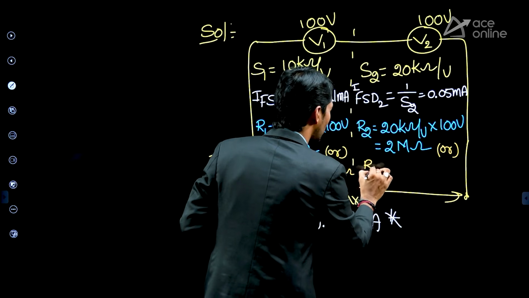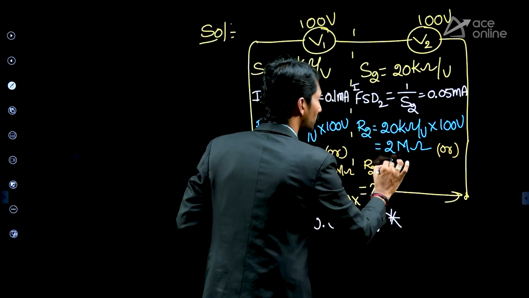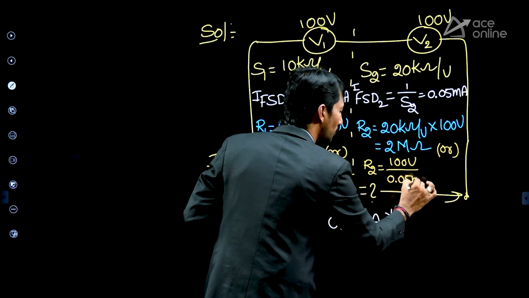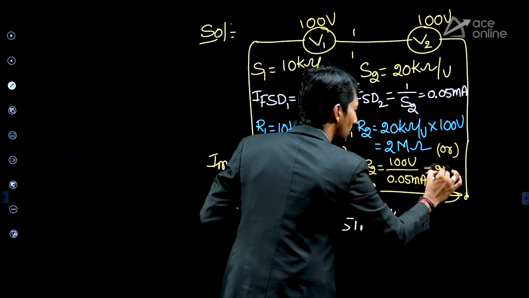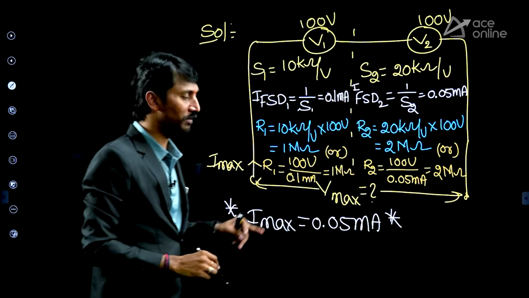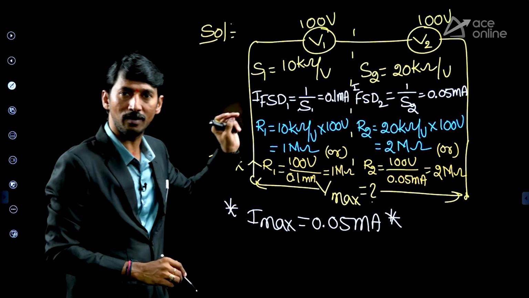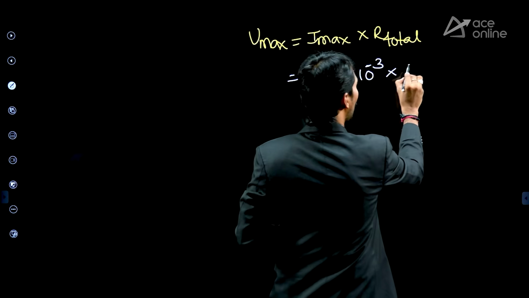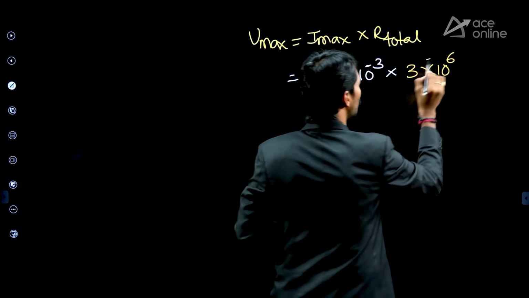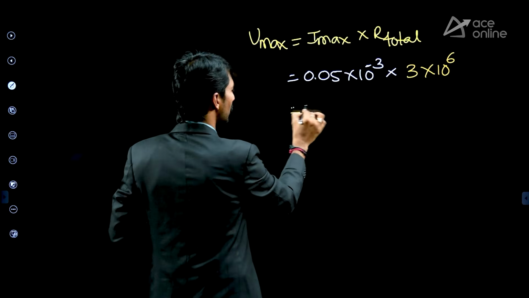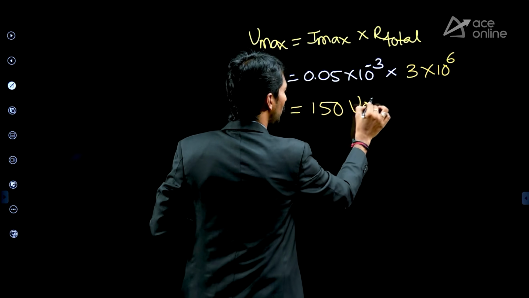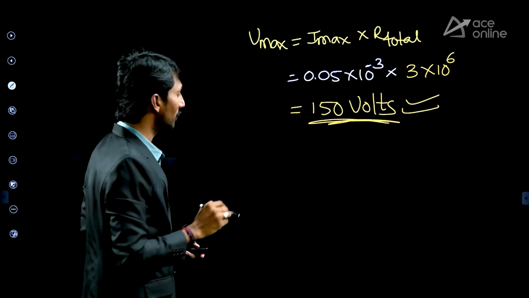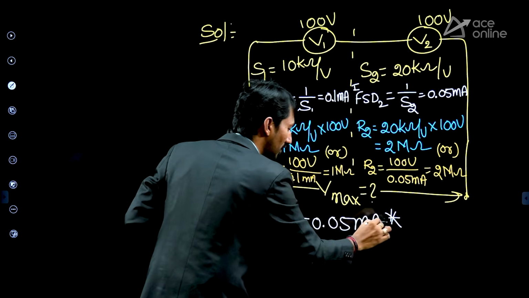Here also R2 is equal to, what is the value? 100 volt by current is 0.05 milliampere. You are going to get 2 mega ohm. Now tell me, meter 1 resistance is 1 mega, meter 2 resistance is 2 mega, both are in series. So what is the value? R total is 3 mega ohm. If you are simplifying this, we are going to get 150 volts. This is the answer. So be clear, getting this current is very, very important.